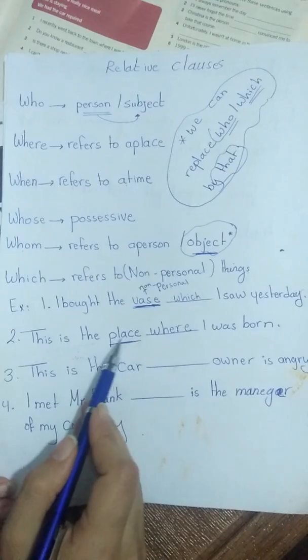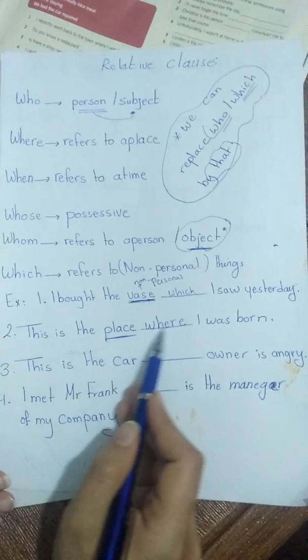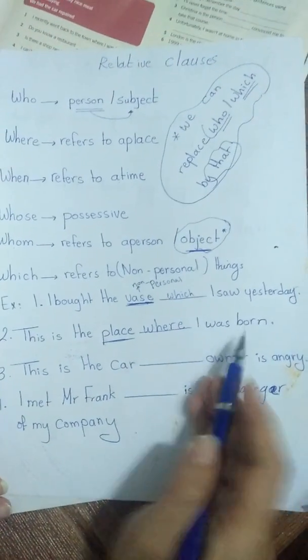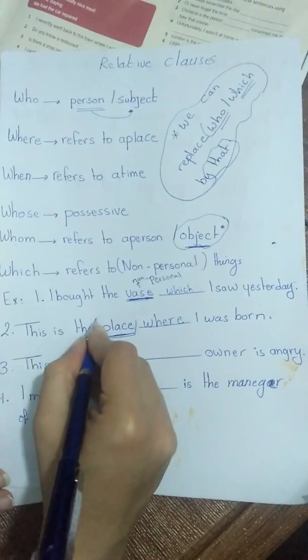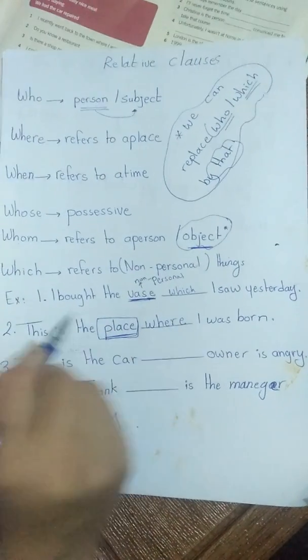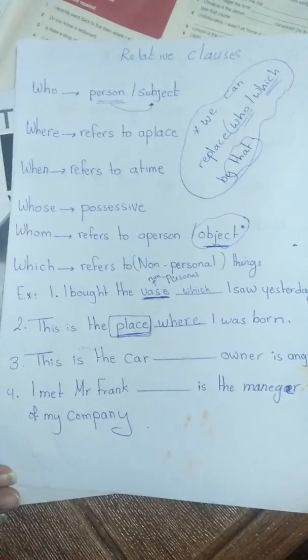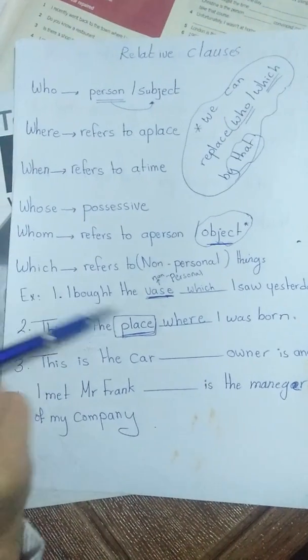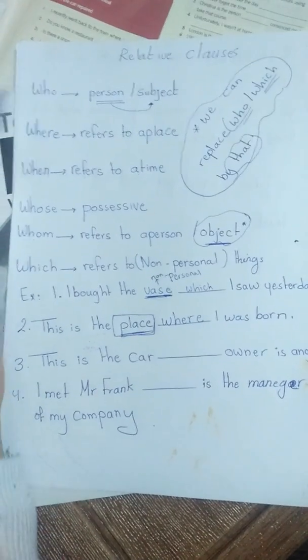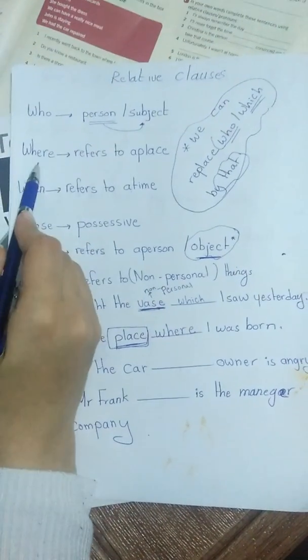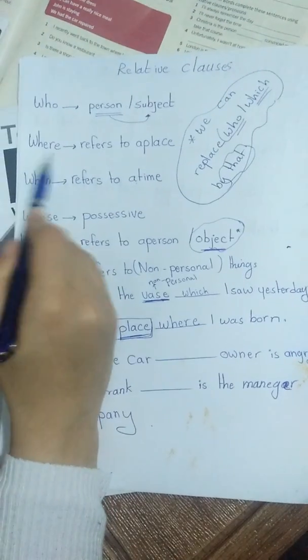This is the place, space, I was born. Place. Which suitable relative clause will we use for a place? The suitable relative clause we will use is where.